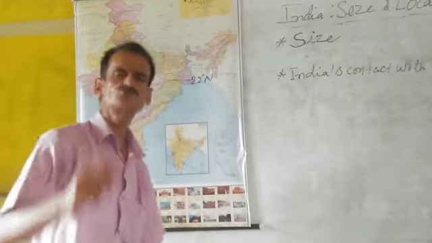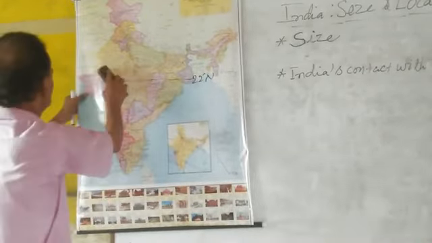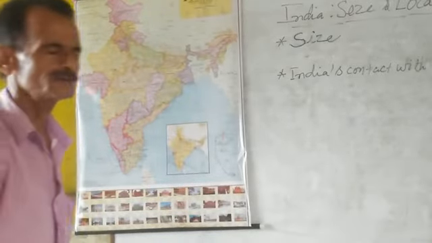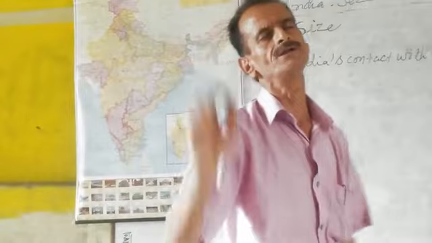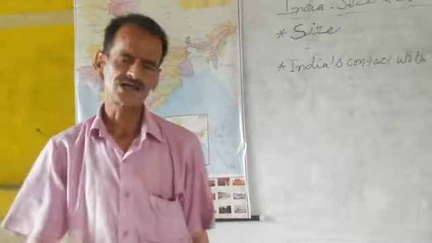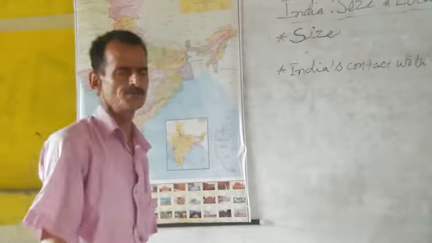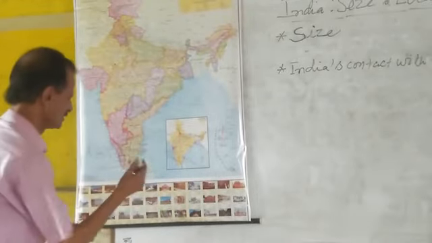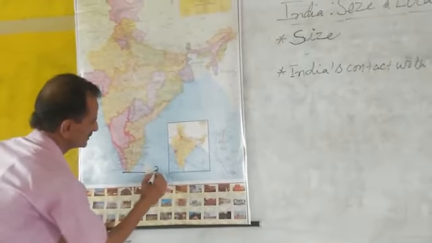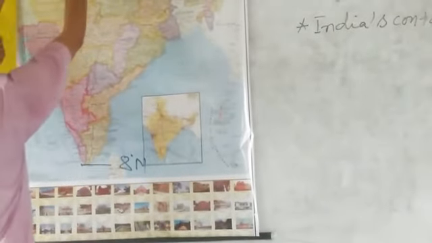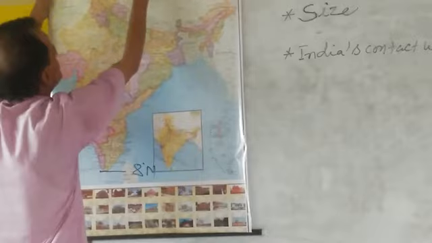After that, you should understand the length and width of India. Yesterday, I explained that the length of India is taken from latitudes about 8 degrees north to 37 degrees north.